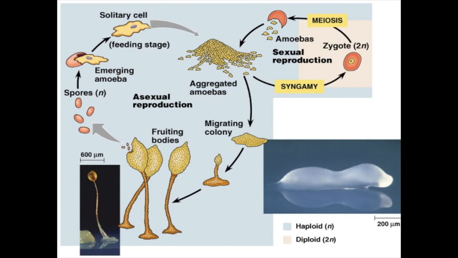And many of these may have even a flagella on them. So not only do they look like an amoeba, but they look a little different. They usually aggregate or collect together in a colony, and then that colony actually forms the fruiting body. But they can also go through a sexual reproduction, okay, in which they share genetic information, creating a zygote, which is a merging of the two gametes.